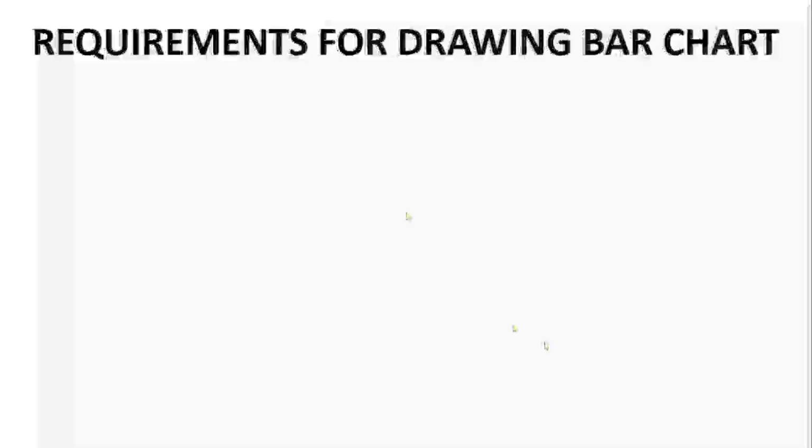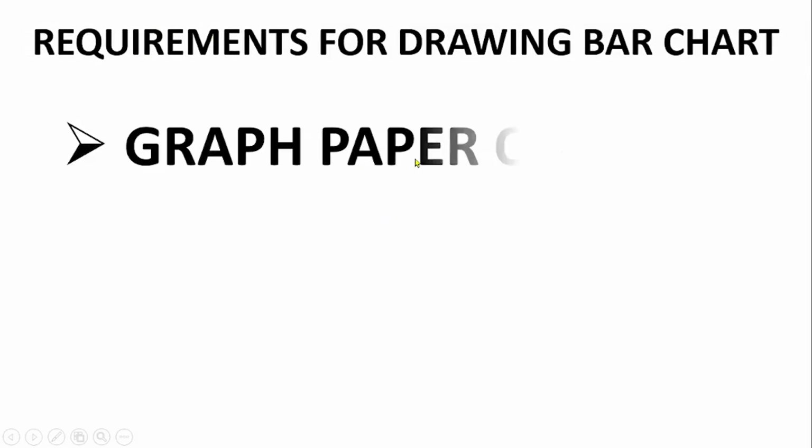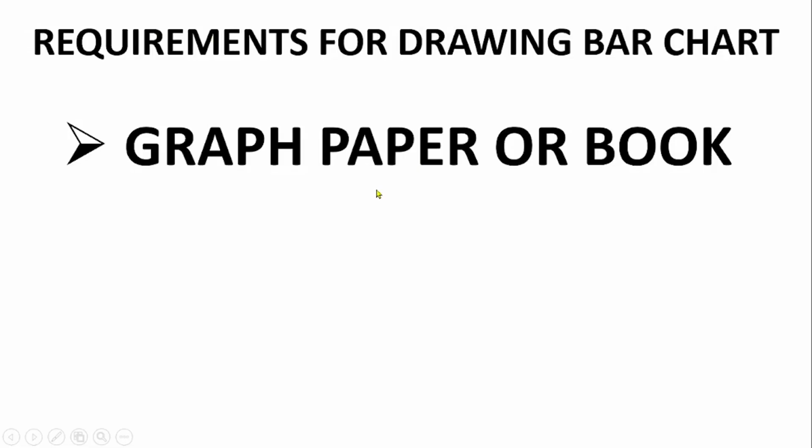So now, what are the requirements for drawing a bar chart? What do you need to have before you can draw a bar chart? The first thing, we need a graph book. And also we need a ruler, because you're going to be drawing rectangular bars, so you cannot use your hand to draw them, because they need to be straight, and so you need to use a ruler.